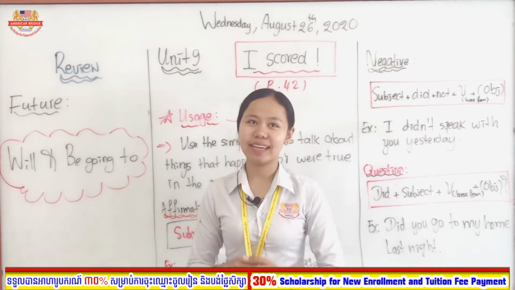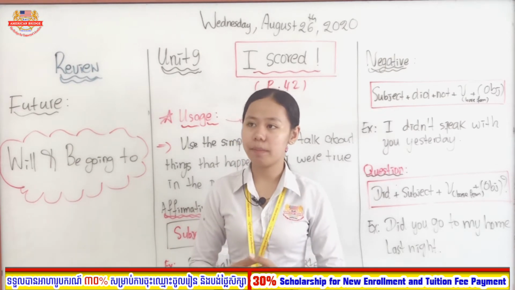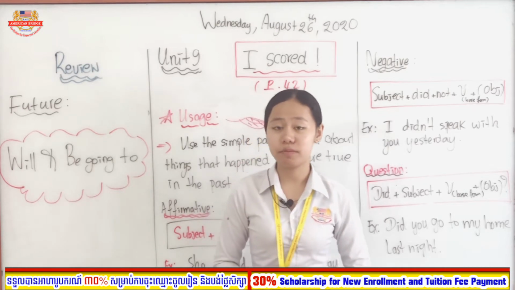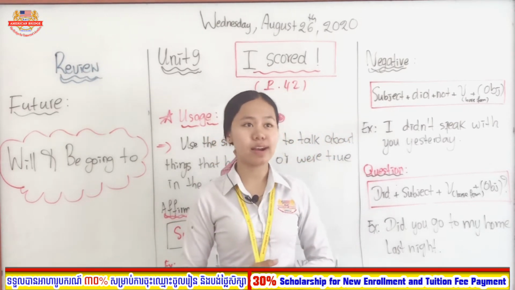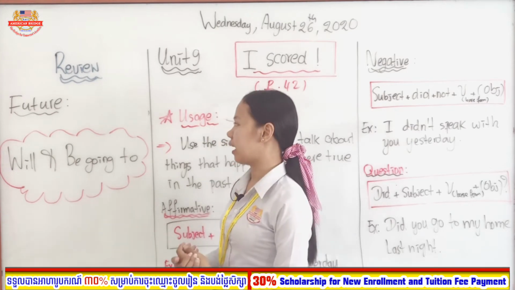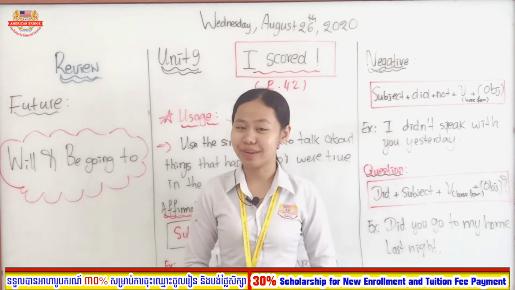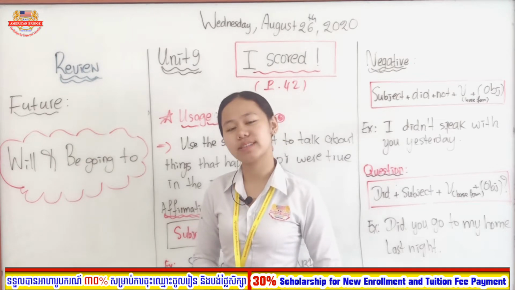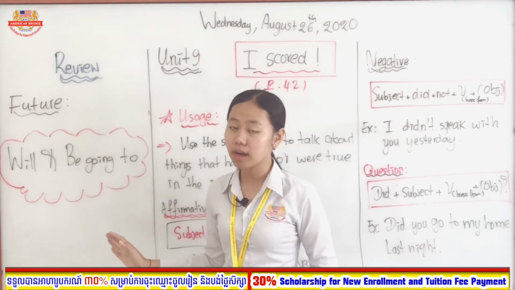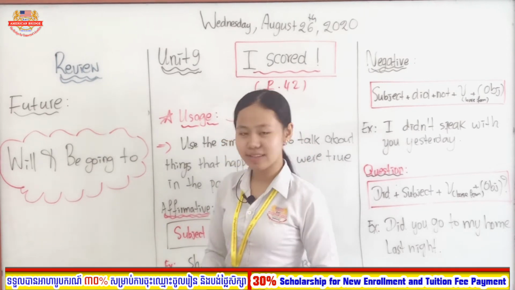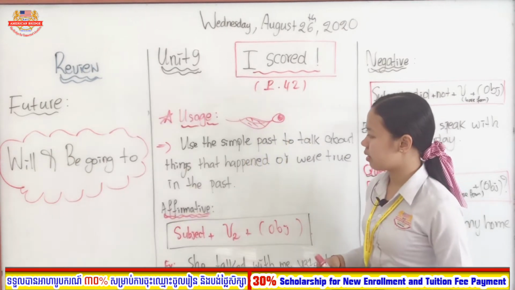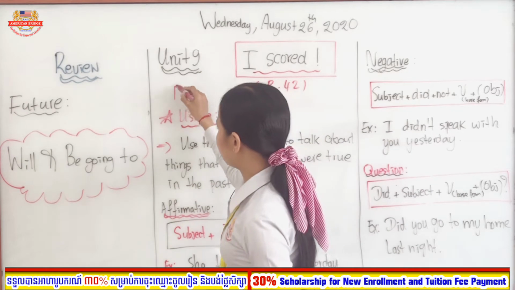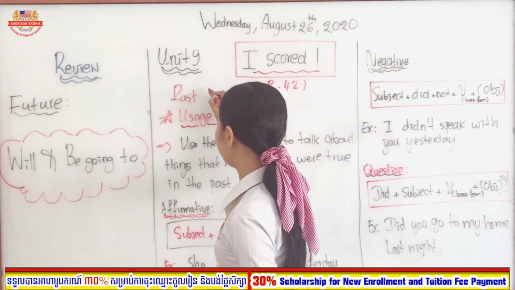So you see, there are some differences regarding the form as well as the usage of will and be going to. But teacher believes that you all have already learned and understood the future with will and be going to, right? So don't forget to practice more exercises regarding future with will and be going to. That's it for our review. Moving on to our lesson today. Today we will learn about past simple, right? Or simple past.